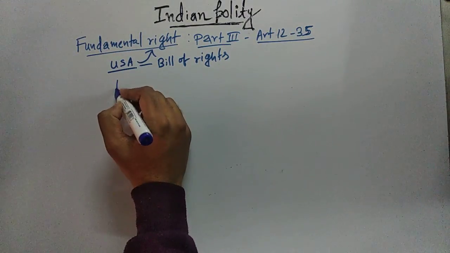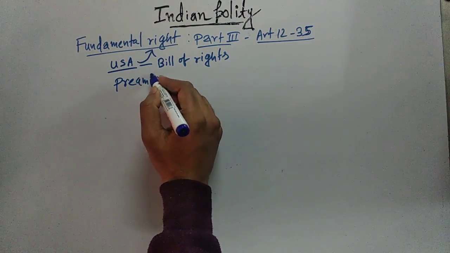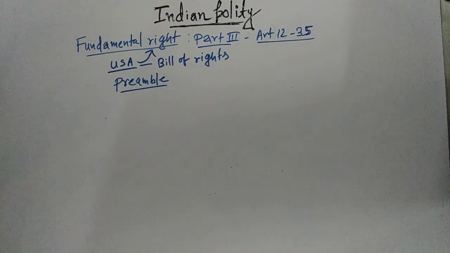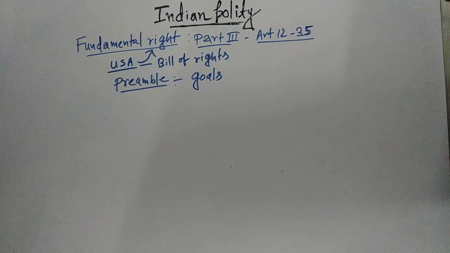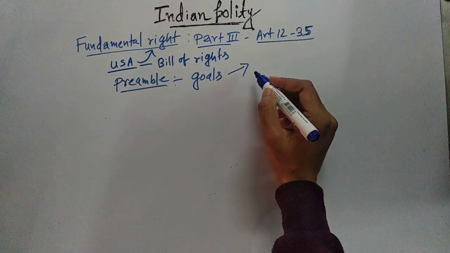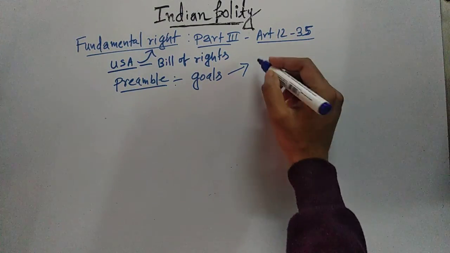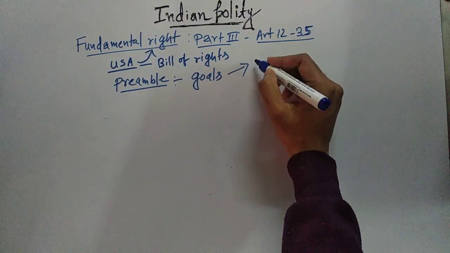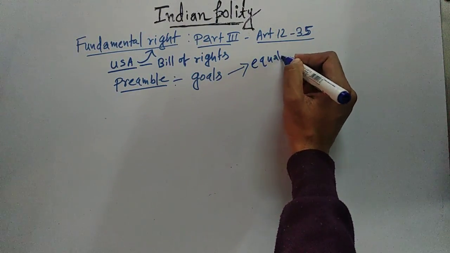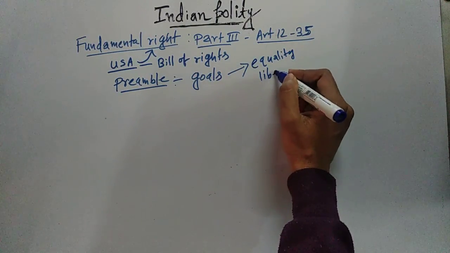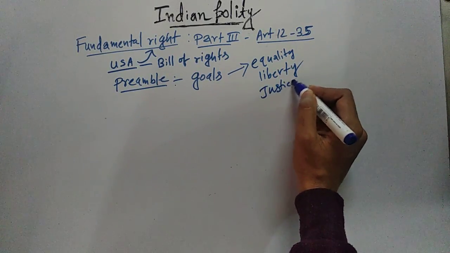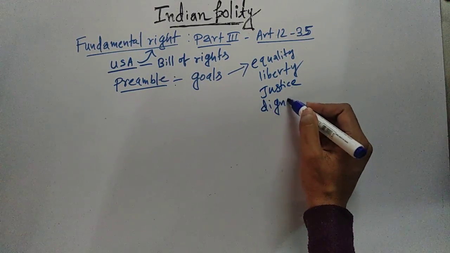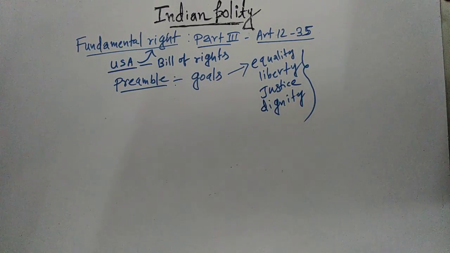When I was teaching you the preamble to the Indian Constitution, we already read that in the preamble there are some goals or objectives mentioned. And what are those goals mentioned in the preamble of the Indian Constitution? Those goals are equality, liberty, justice, and dignity of the individual. So these are the goals or objectives that are mentioned in the preamble.